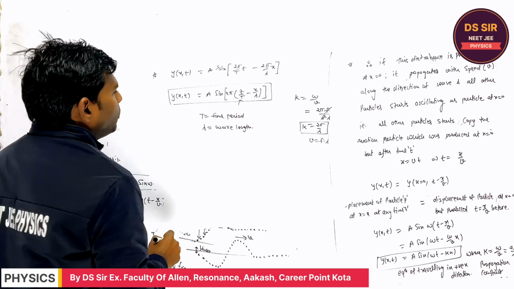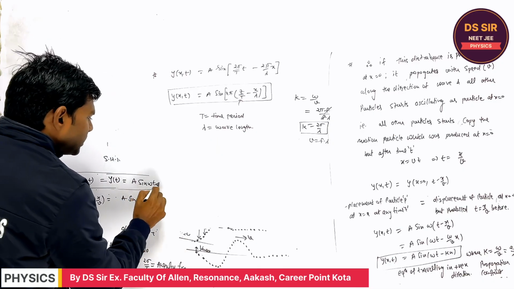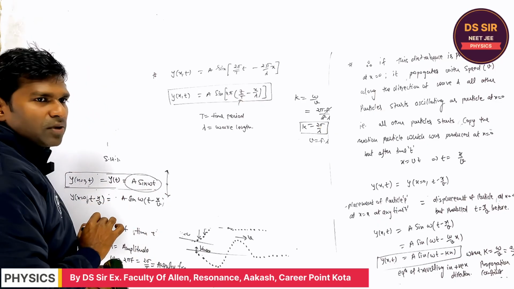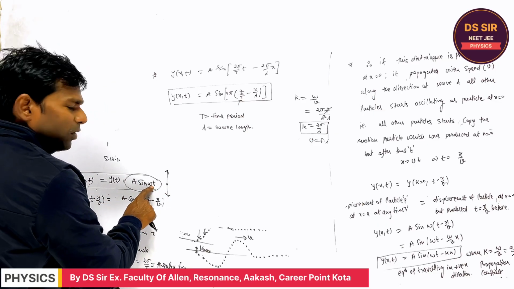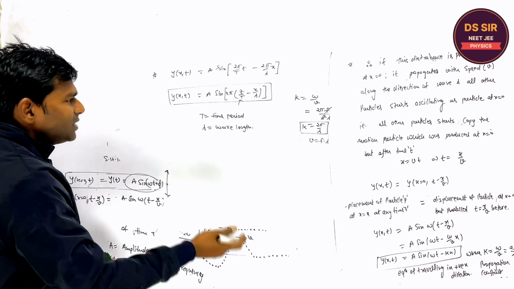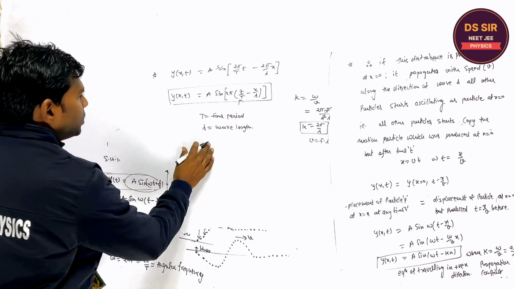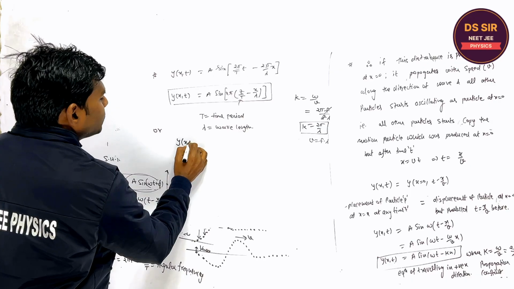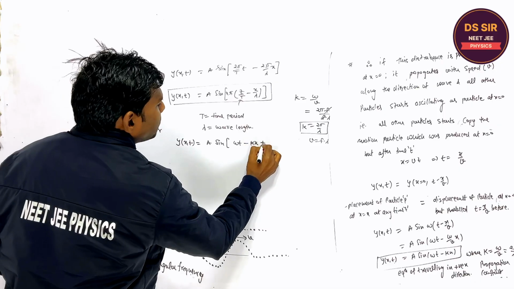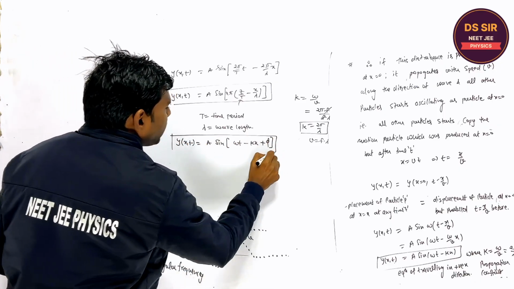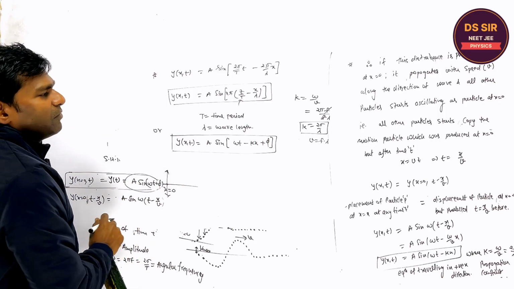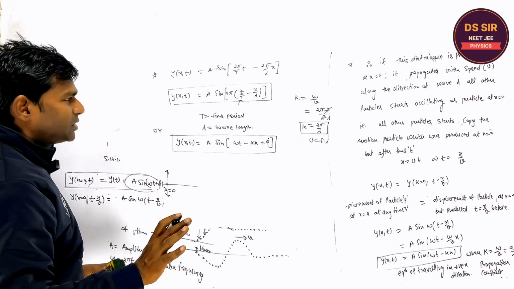Listen one more thing. Sometime this was the displacement of the particle. So what is the initial phase of this particle? We have taken 0. But if the initial phase phi is given, you may also write in terms of the initial phase: a sine omega t minus kx plus phi. This is the equation of traveling wave if the particle at x equal to 0 has already some initial phase, so we have to add the phi also. Is it clear or not?